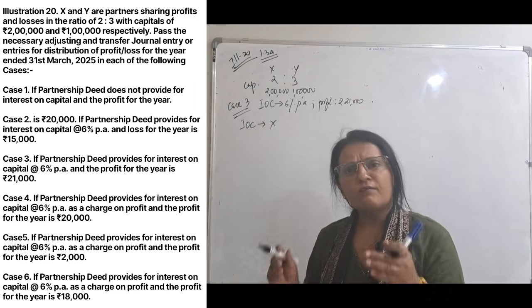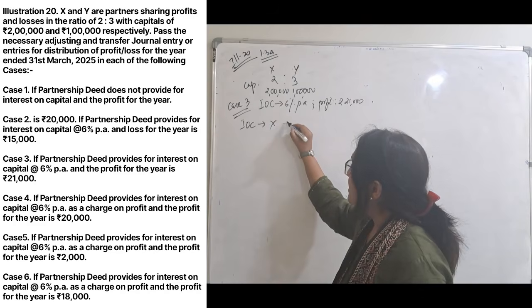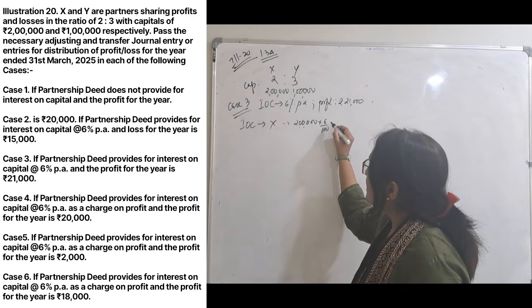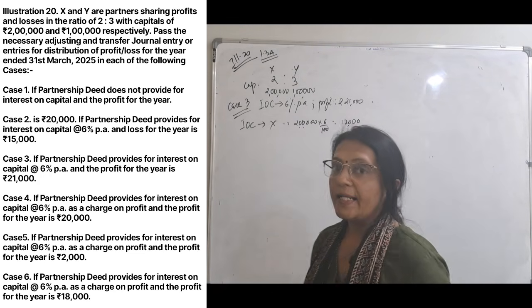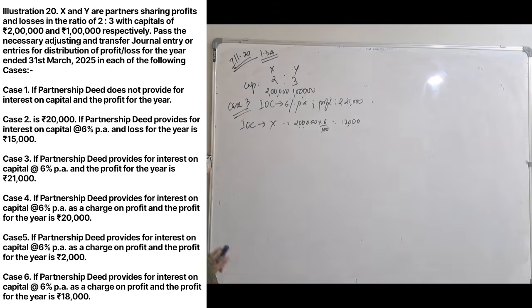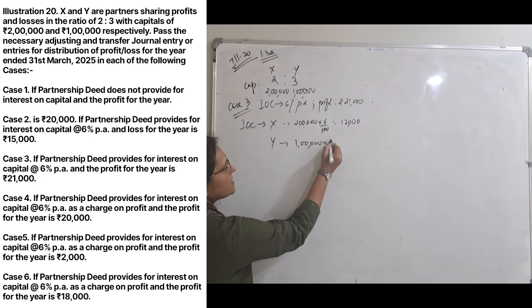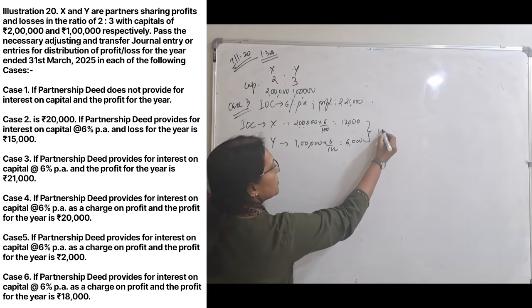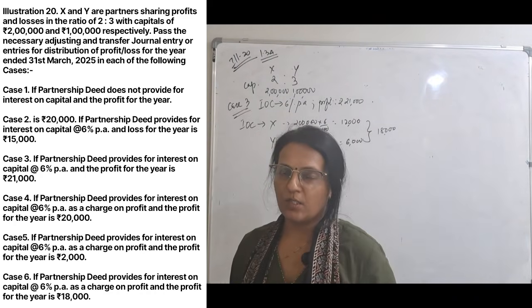How much will it be for X? I will go to the basic calculation. X's capital is 2 lakhs. Interest is 6 upon 100, which comes to 12,000 as the interest for X. Y, 1 lakh is the capital, into 6 upon 100, half of this anyway, 6,000. So total interest on capital is 18,000.